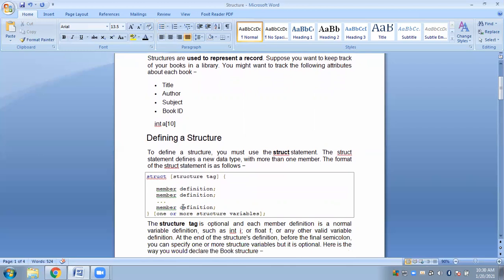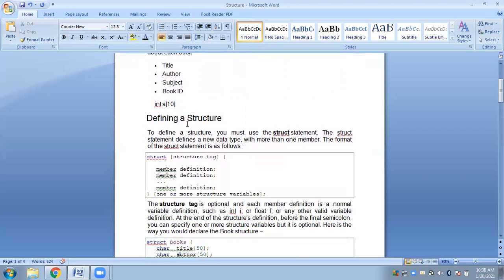Next, we will look at how we can define a structure. To define a structure, you must use the struct statement. This is the syntax for defining a structure. First, it is important that you use the struct keyword. This is a keyword, and you know keywords cannot be used as variable names. All in lowercase letters, struct, followed by a tag name or structure tag. That means the name of your structure. Tag means nothing but the name of your structure.